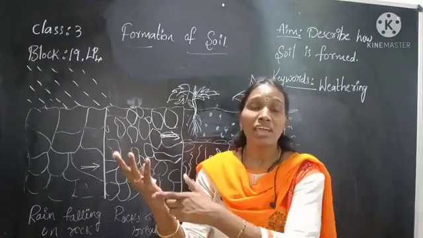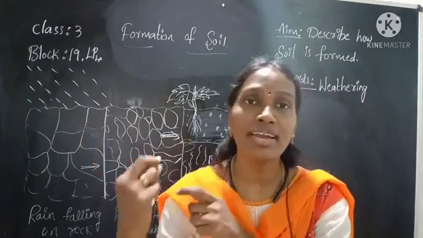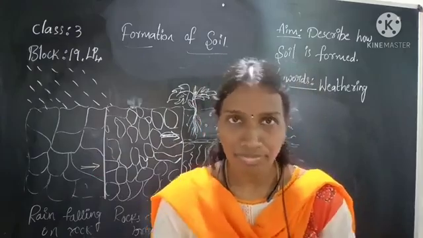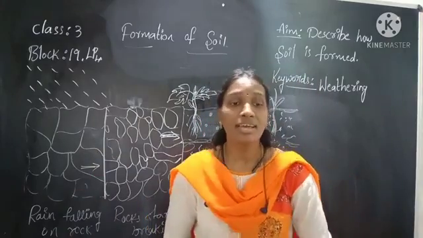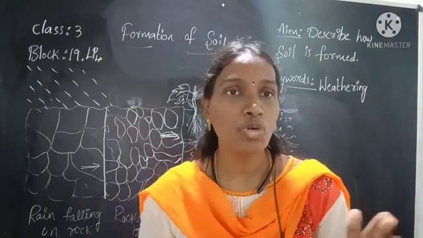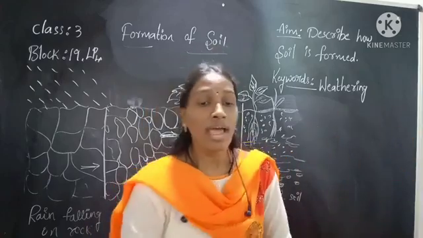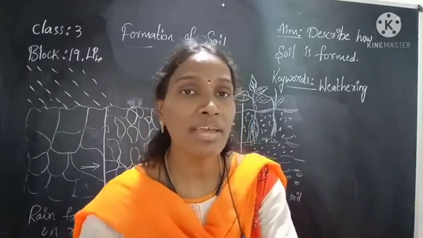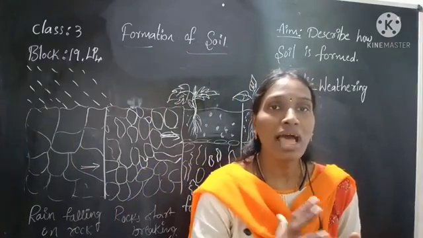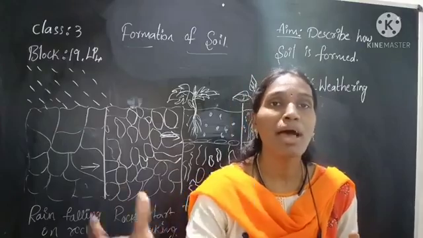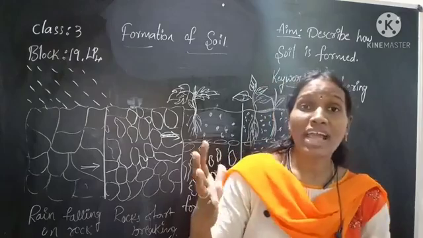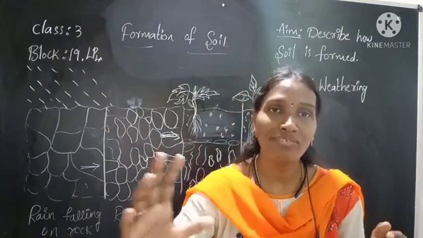This happens every time. Every day in the morning time the rocks will heat due to the heat of the sun. In the night time the rocks will get cooled down by the moonlight. Due to this, cracks are formed in the rocks, and these cracks become bigger and bigger, and the formation of soil will start. This process will happen regularly, and the cracks become bigger and bigger, and formation of soil will start.